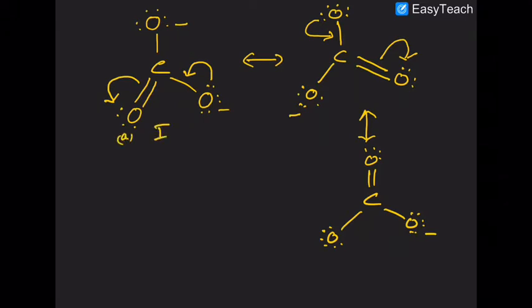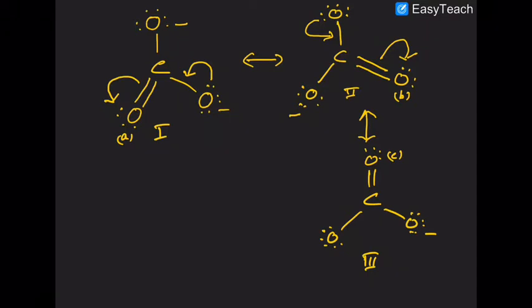Oxygen A becoming double bond. Structure number 2: oxygen pointed as B becoming double bond. Structure number 3: the oxygen indicated by C, it is becoming double bond. So what is happening here? The lone pair and pi cloud are shuttling in between the atoms, but in a proper manner.